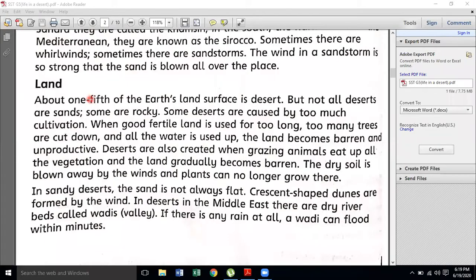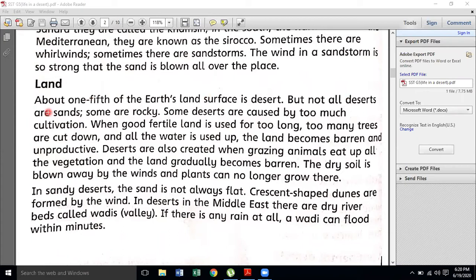So only one-fifth of the Earth's land is covered with desert. This is very minimal. It's very good for planet Earth. This is the reason why life is possible on planet Earth and not on other planets, because water is one of the basic necessities of life. And Alhamdulillah, planet Earth is covered with 70% water.